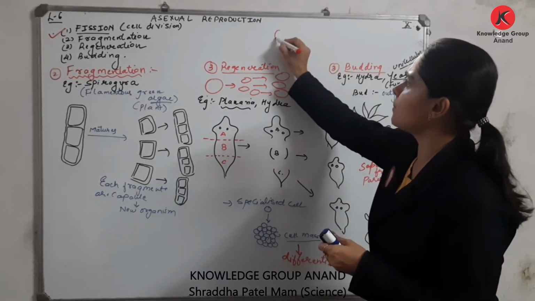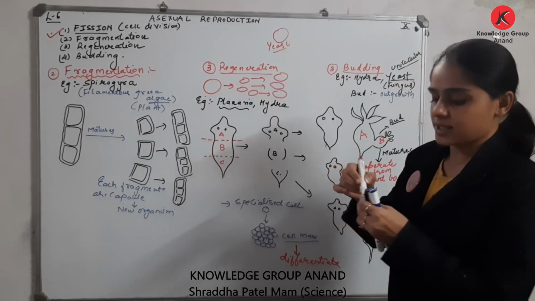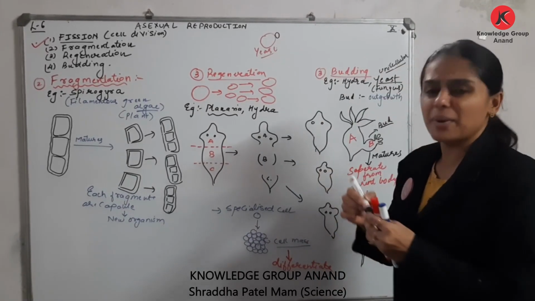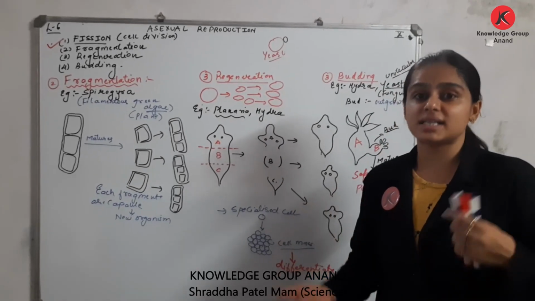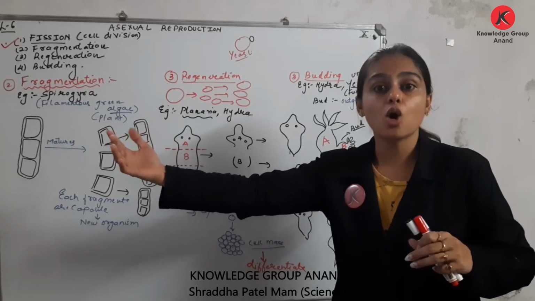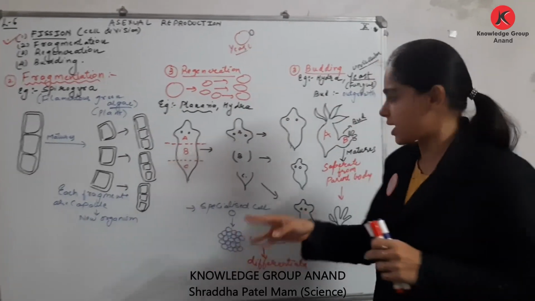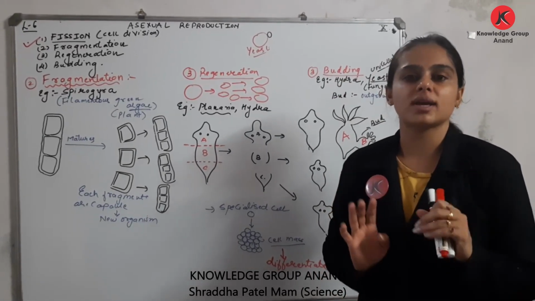Okay. Similarly, in yeast, over here I am drawing the diagram. ये yeast है, right? Yeast is a unicellular organism, right? This organism develops buds like this. अब भाई देखो, these buds can be unicellular or multicellular. These buds may develop outside or may develop inside the body of the organism.